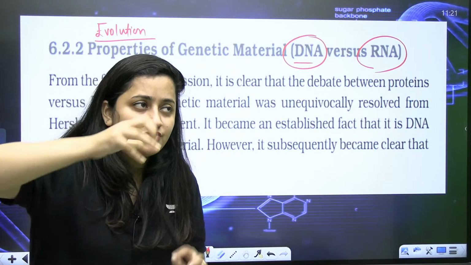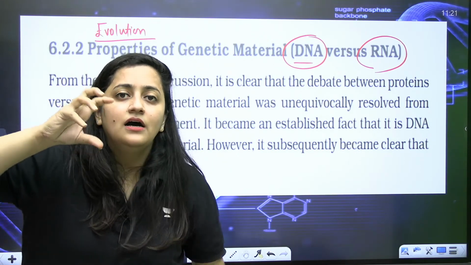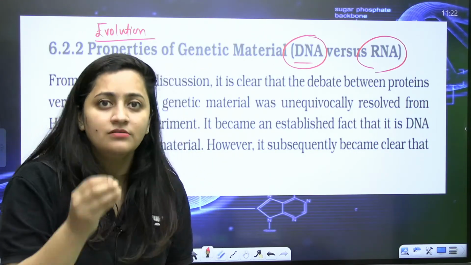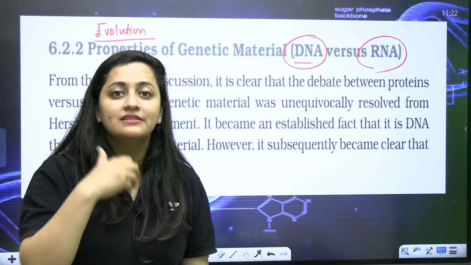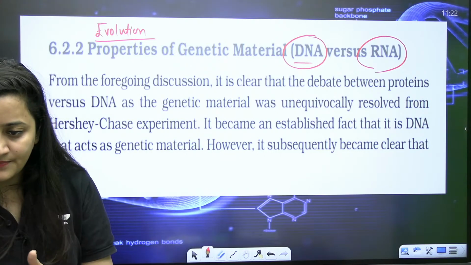Then we used to say that simple organic molecules having low molecular weight formed first, then polymers formed. That is how we discuss. Yes or no?